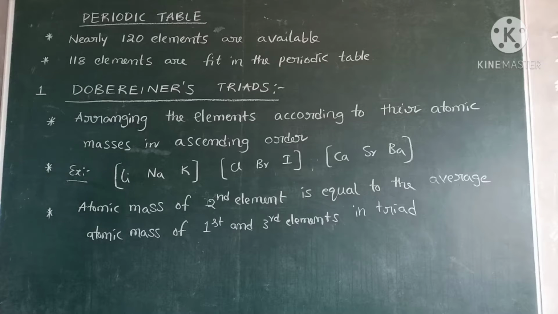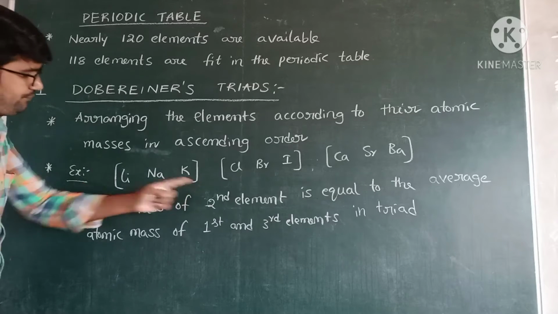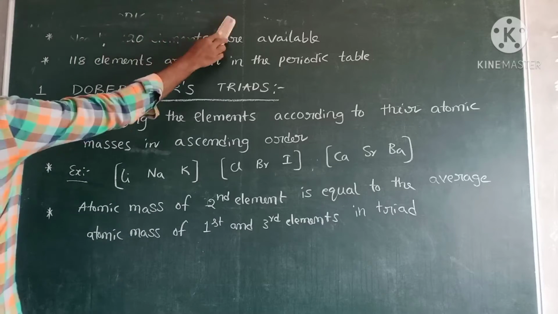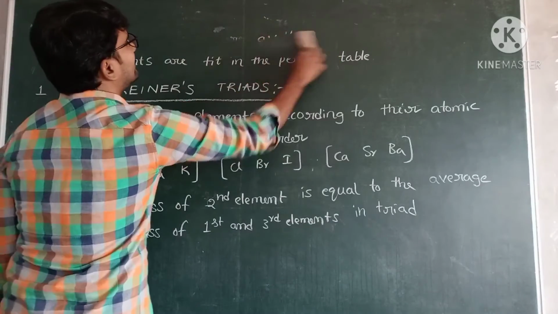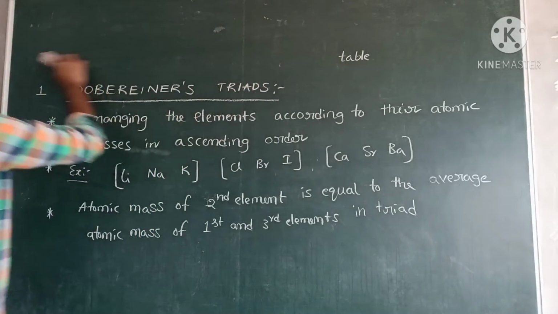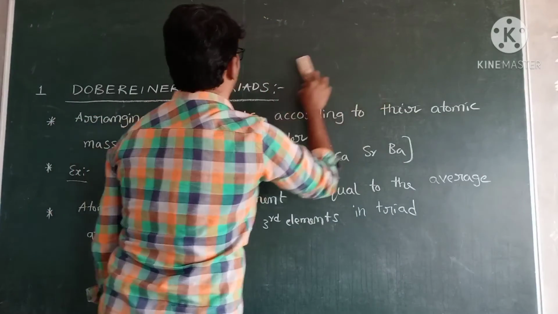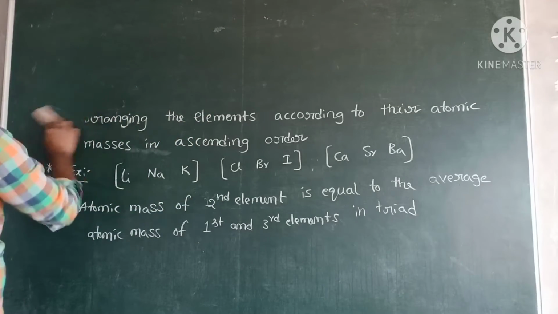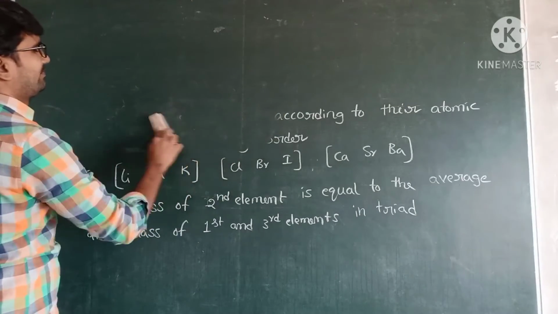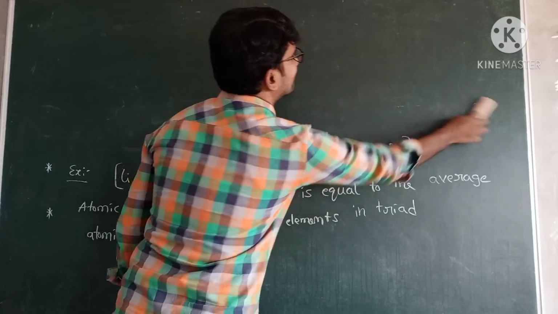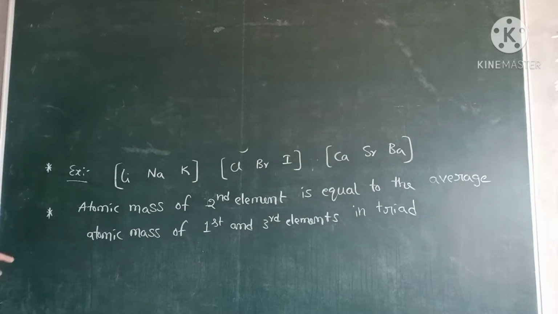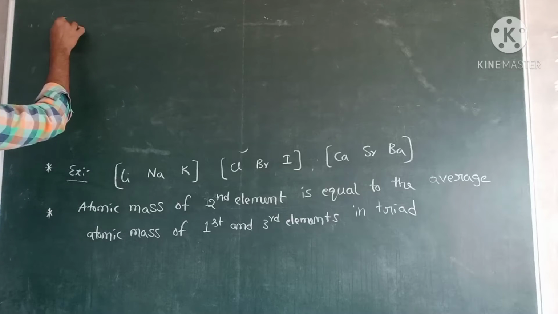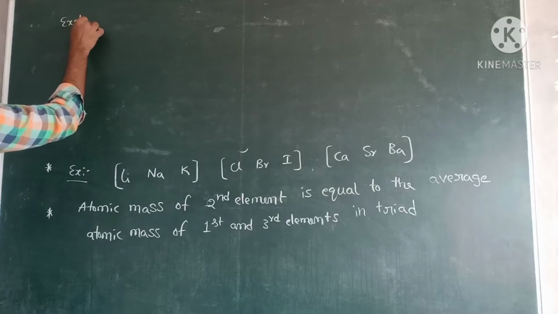Okay. Now I will explain with the first triad. Write the running notes, all of you. Explanation.